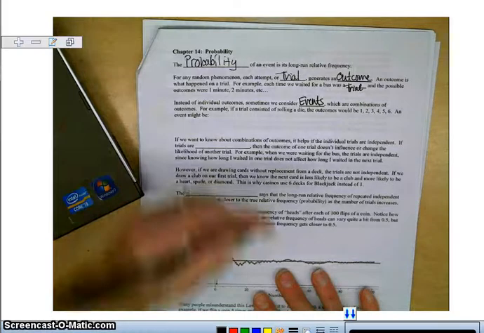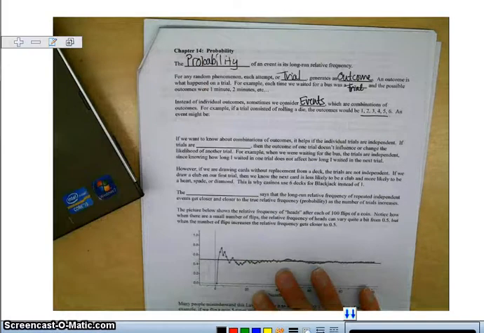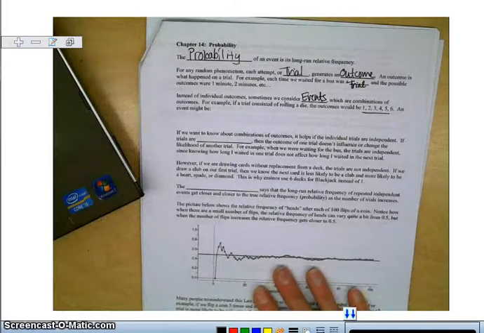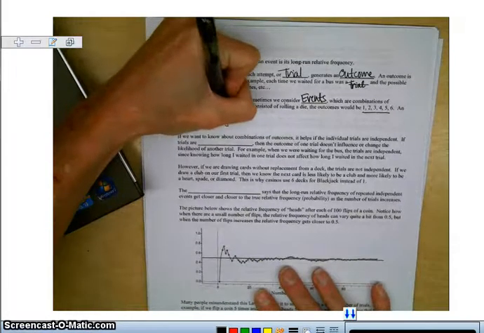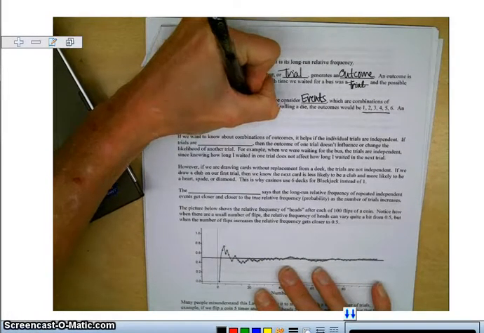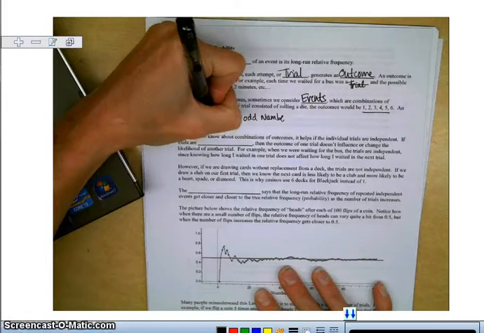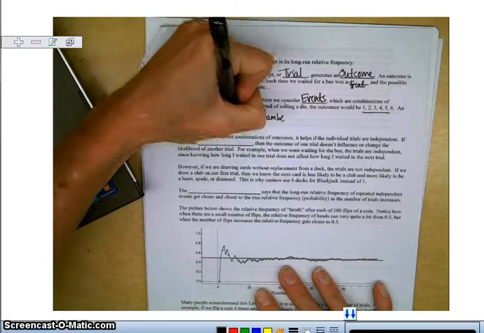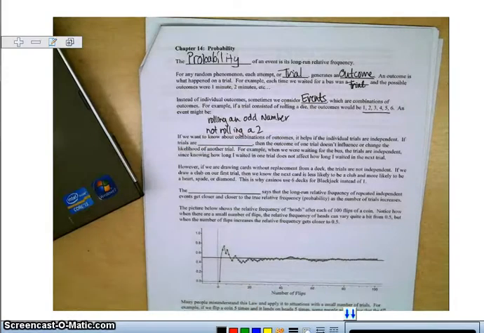For example, for a trial consisting of rolling a die, the outcomes would be 1, 2, 3, 4, 5, 6. An event might be rolling an odd number, or not rolling a 2. So those are examples of events.